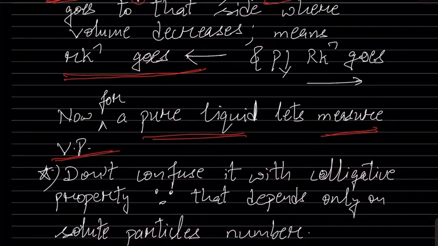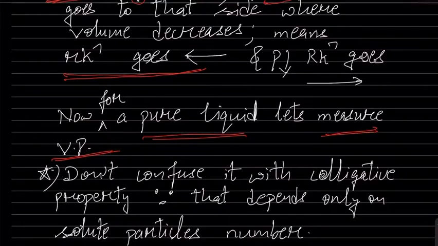First of all, we are studying solutions and colligative properties. Many students have studied this and are confused. Here we are at a point where we generally confuse ourselves and attempt the question in a wrong way. So there is an opportunity to correct that concept today. We don't have to confuse it with colligative property. Vapor pressure is not a colligative property. Please keep it in mind.